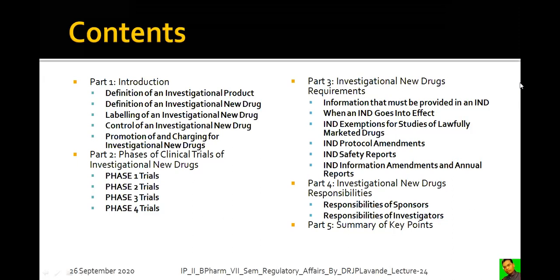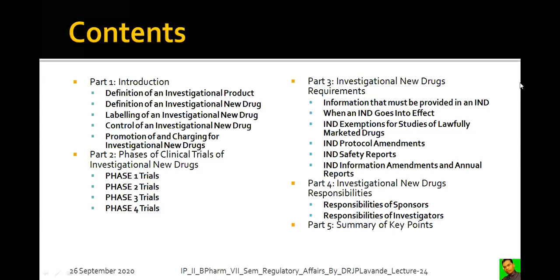So part 1 deals with what? Part 1 deals with the definition of investigational product, definition of investigational new product, labelings of the investigational new product, and control of the investigational new product, along with the promotion and charging for the investigational new product. Part 2 was associated with the phases of the clinical trials of the investigational new drugs.